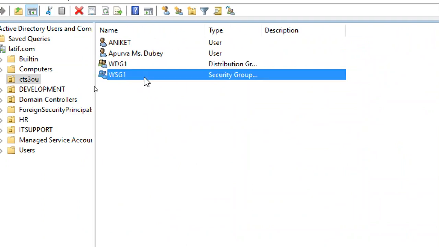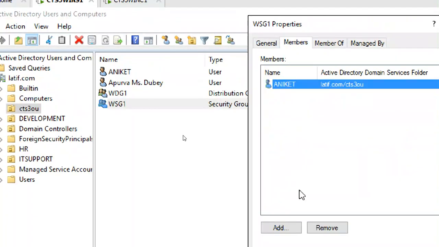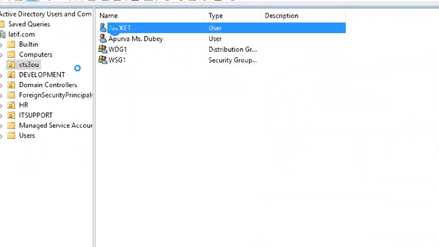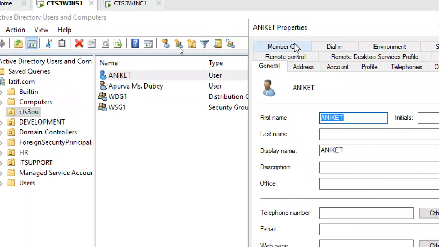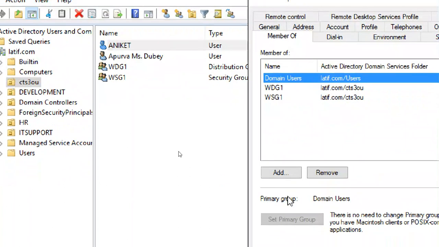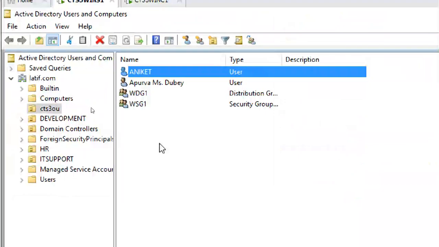So I showed you can add a user by opening a group and going to members, add users or groups here. Or you can go to your user and go to member of, and you can add your group. So you are a member of that group. Members, member of, little bit difference is there, so be careful.